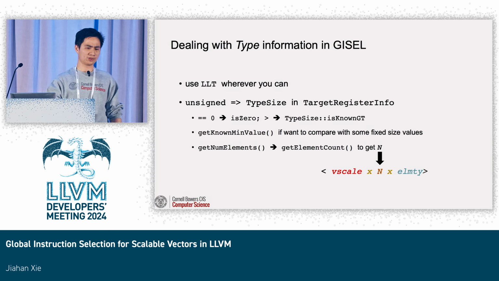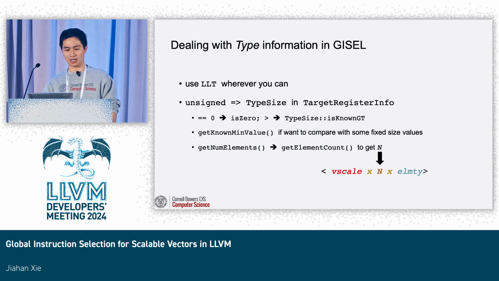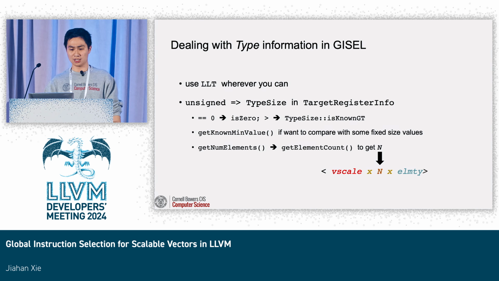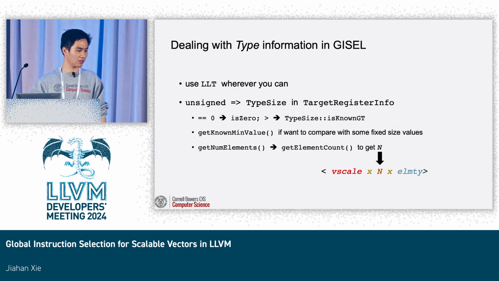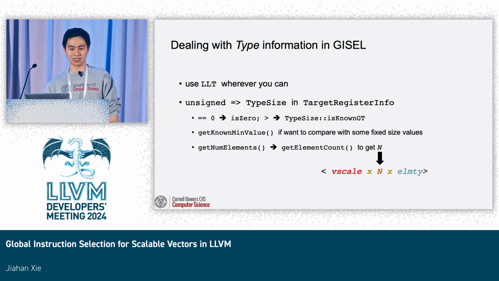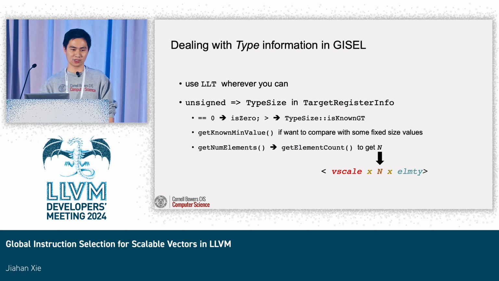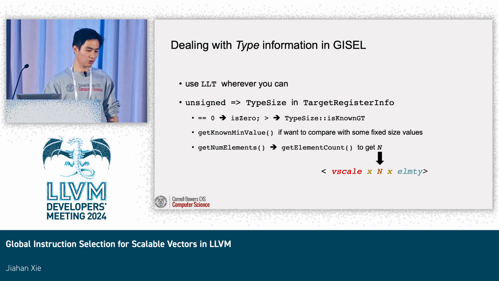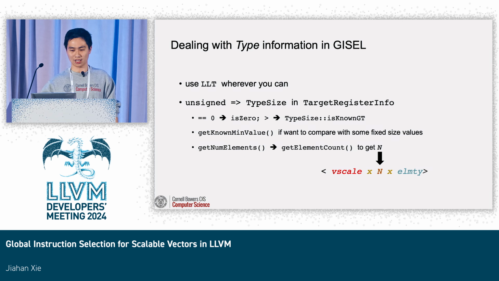If you want to use the greater-than operator, use TypeSize's isKnownGT. If you want to compare with some fixed-size values, we just use getKnownMinValue. And if you want to get the number of elements in the vector, you should switch from getNumElements to getElementCount.